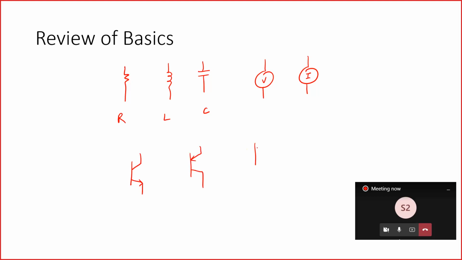You will also have MOSFETs, NMOS and PMOS. And this is pretty much it. This is what your entire analog circuits course will revolve around, and of course you will have an op amp.